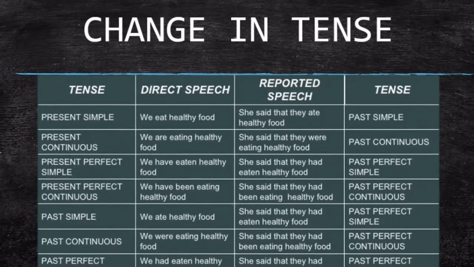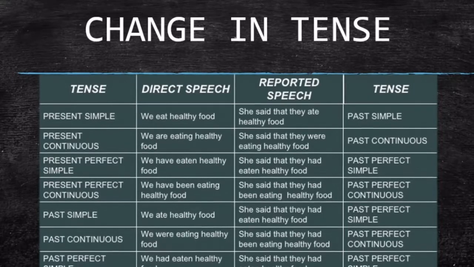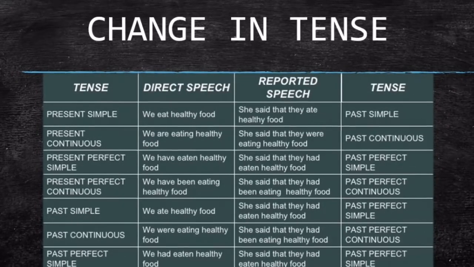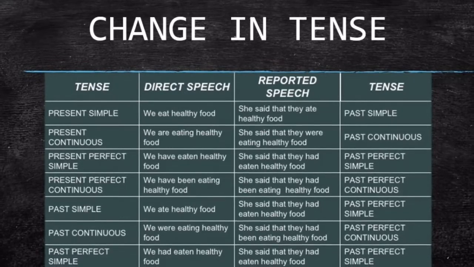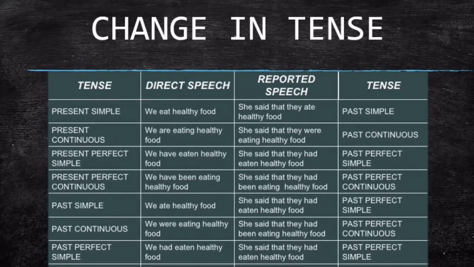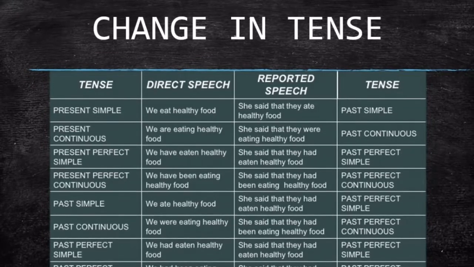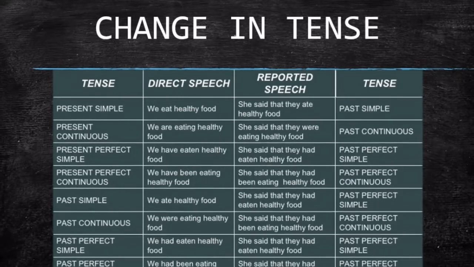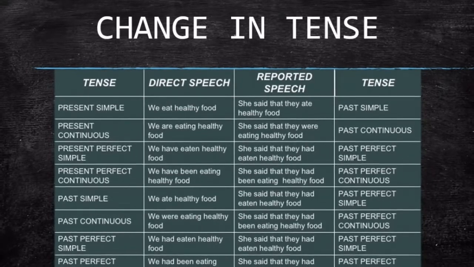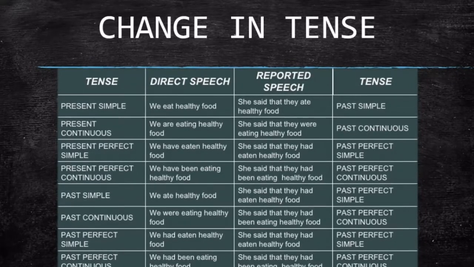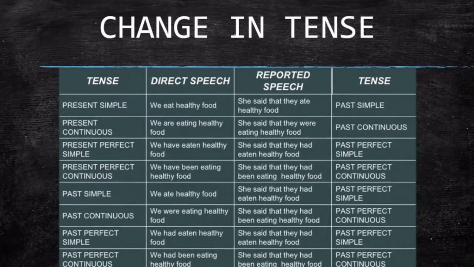Here we have a present simple. This tense changes into past simple. Present continuous changes into past continuous. Present perfect simple changes into past perfect simple. Present perfect continuous changes into past perfect continuous. Past simple changes into past perfect simple. Past continuous changes into past perfect continuous.